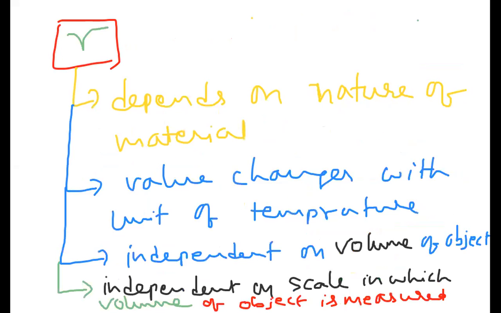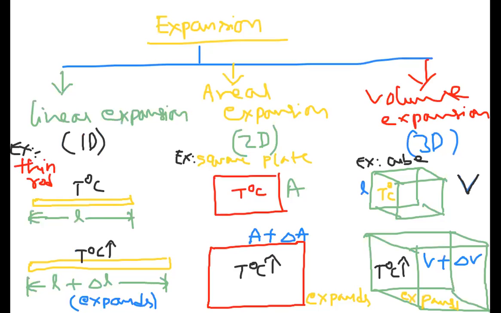Then after that we discussed expansion in linear, aerial and volume. Linear expansion means lengthwise change. Aerial expansion, area-wise change. Area means two dimensions, so you have to take plates: square plate, circular plate, disc, rectangular plate. Those all come under area. A cube, spheres, three-dimensional things will come under volume expansion.